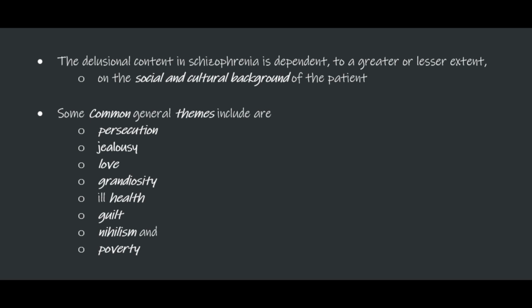Coming on to content of delusions. The delusional content in schizophrenia is dependent to a greater or lesser extent on the social and cultural background of the patient. Some common general themes include persecution, jealousy, love, grandiosity, ill health, guilt, nihilism, and poverty.